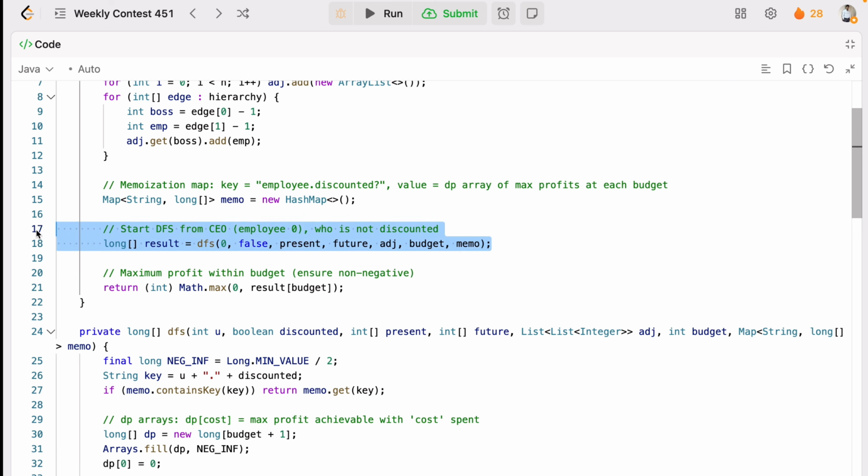So we'll start DFS from the CEO, the employee having index 0, who is not discounted.